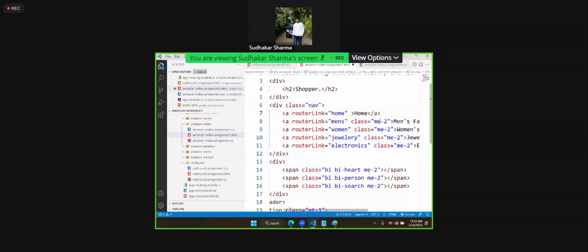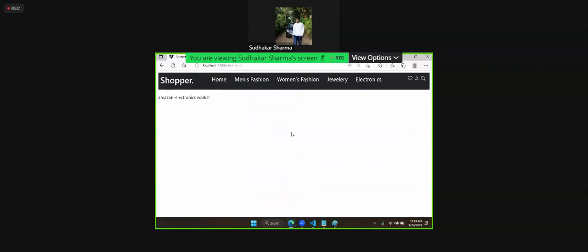Because what happens is, inline will work if you define inline. Just for the basic spaces only I am giving a right margin. Now you can see some gap will be there. That will be better. So now you can see, you click on men's fashion, the men's, women's, jewelry, electronics, everything is coming.